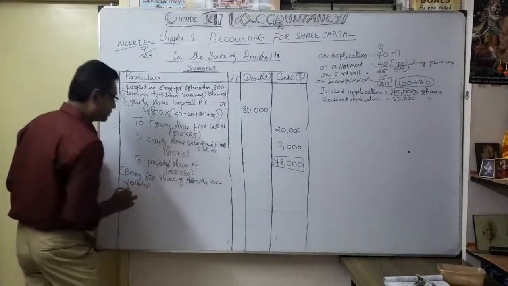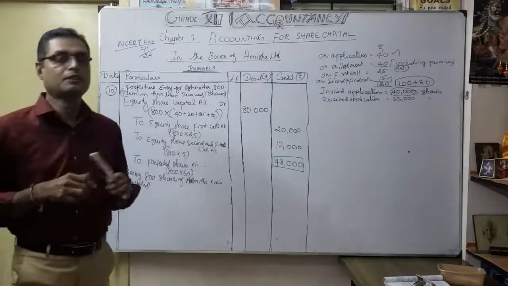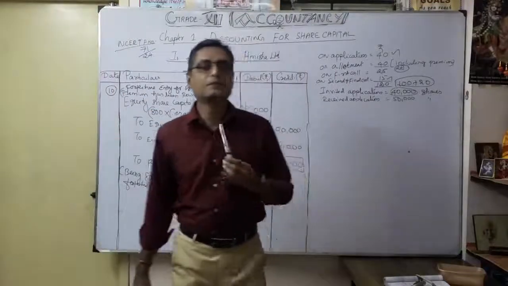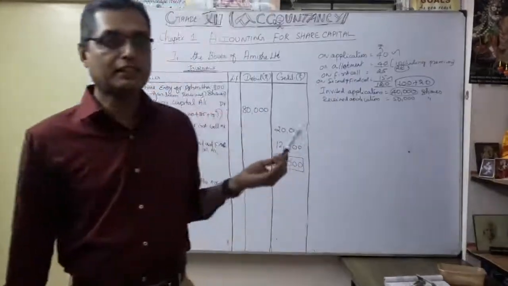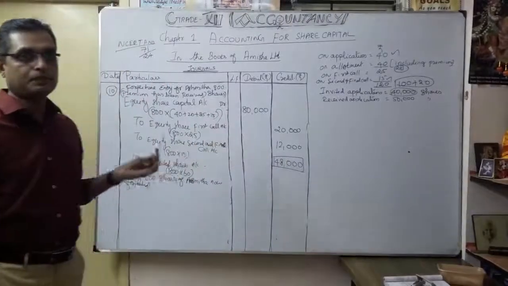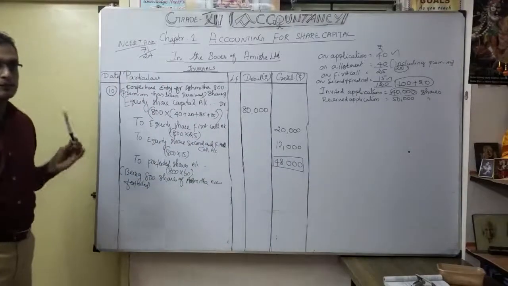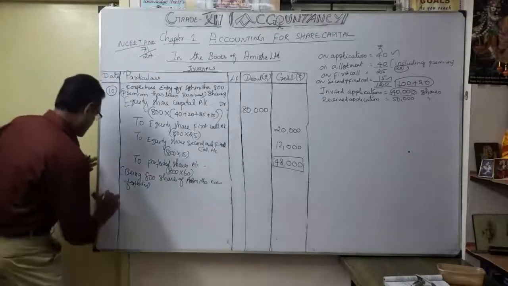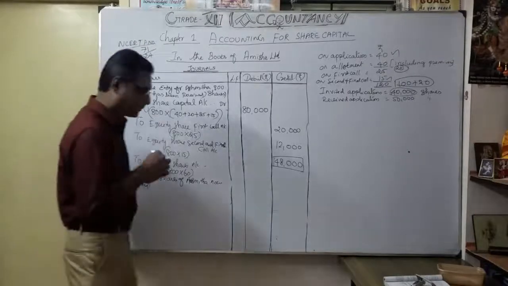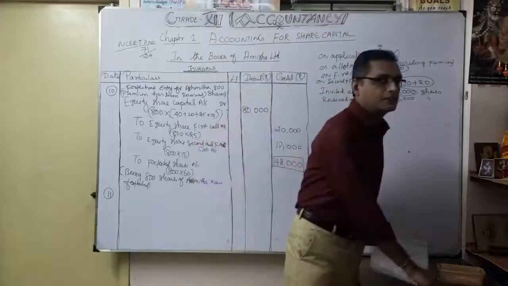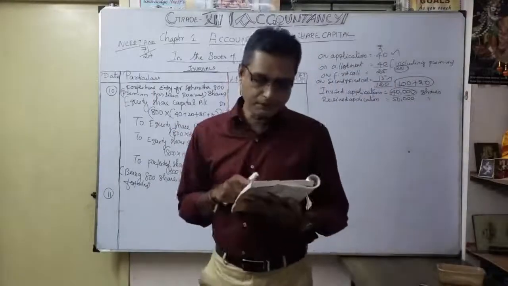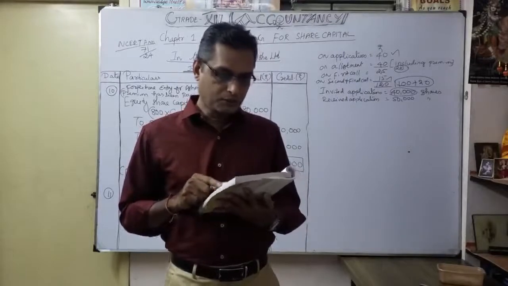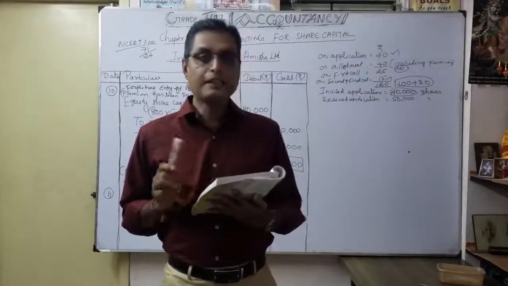Okay, now understood how the forfeiture entry for Asmita is made after the call. You should be very careful when the forfeiture entry is going on. Earlier it was after the allotment, now after the second and final call. That's why you should be very careful how you enter the forfeiture entry. Now going for the 11th one. See how to take it inside the book. After the shares were forfeited, 1,200 shares were sold to Kapil for 85 per share.